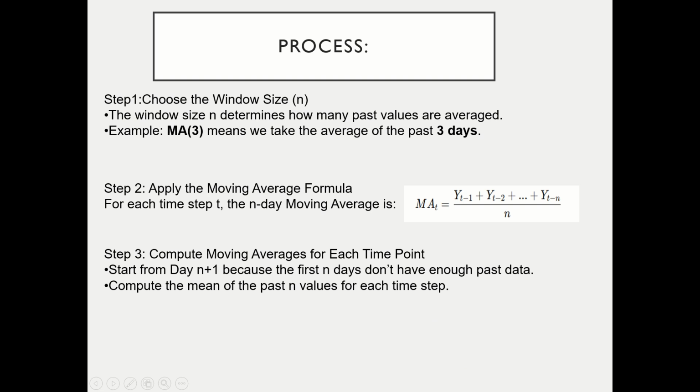First, the process to apply moving average smoothing is to choose the window size. When we choose the window size 3, we will apply the average for the past 3 days and then apply this formula. Now compute moving averages for each time point. Start from day n plus 1 because the first few days don't have enough past data. Take the mean of the past n values for each time step.